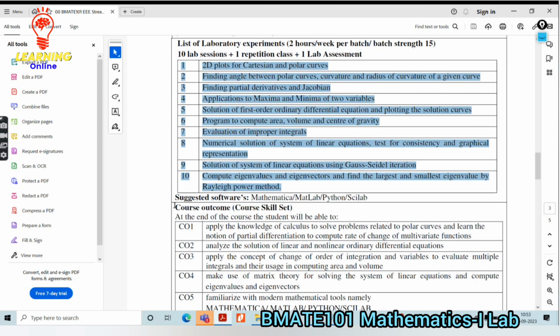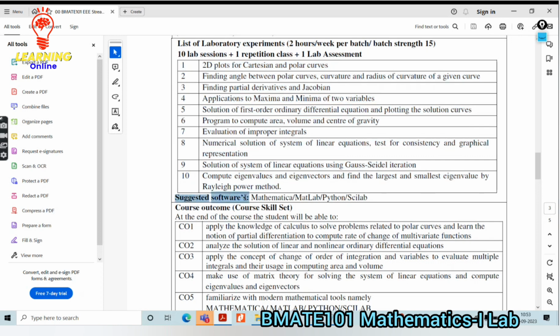What are the software tools suggested by the university? One is Mathematica, a tool used for the execution of the program. Another one is MATLAB, which is also one of the tools used for execution. Then Python and Scilab. I am familiar with these three.